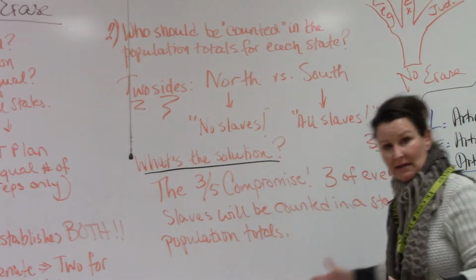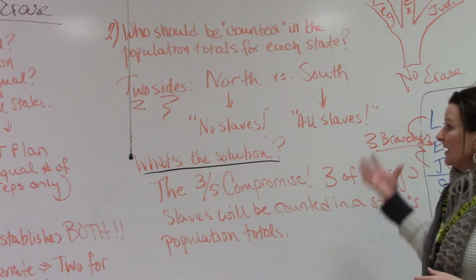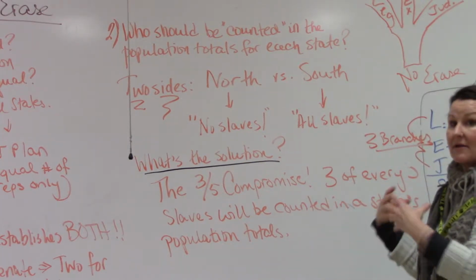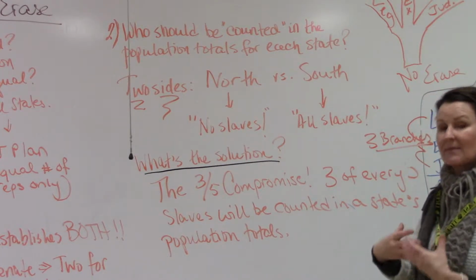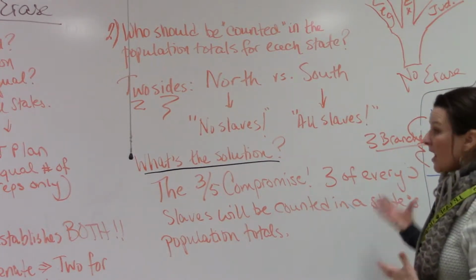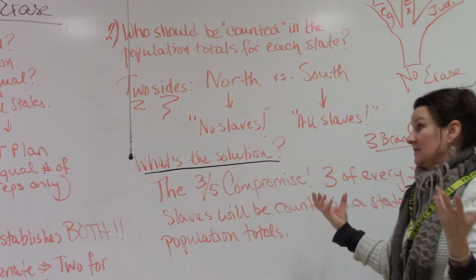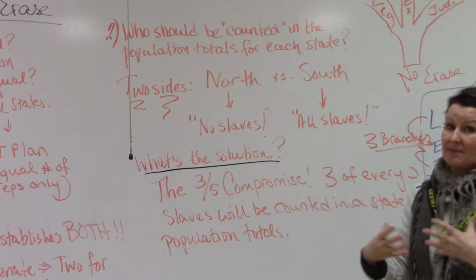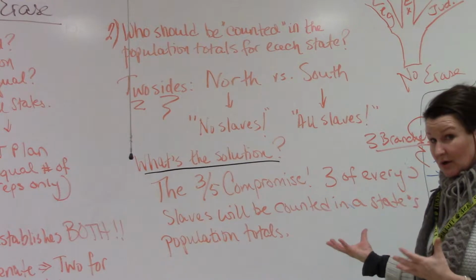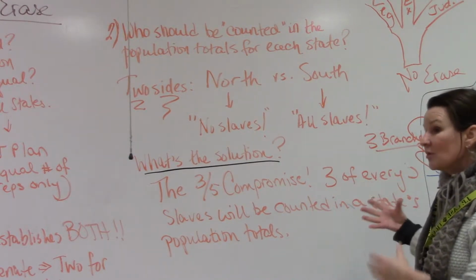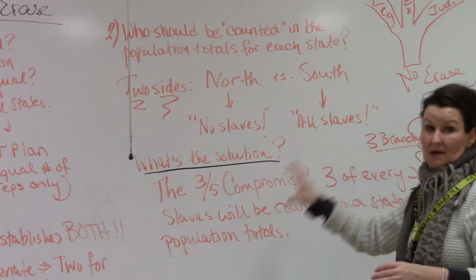The compromise that was made in order to keep the process of writing this Constitution and getting it ratified was the 3/5 compromise, that 3 of every 5 slaves in a state would be counted in the state's population. Of course, it's a compromise that benefits the South because it's 3 of every 5. Really, 2 of every 5 would have been a compromise in favor of the North or the free states. But really, it should have been 0. None of them should have been counted. But the only way to keep the country together and to prevent the South from walking out of the convention was to compromise on this issue.